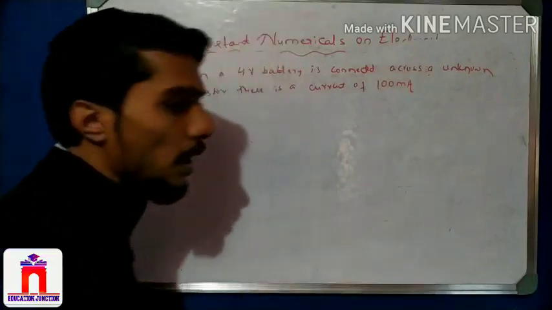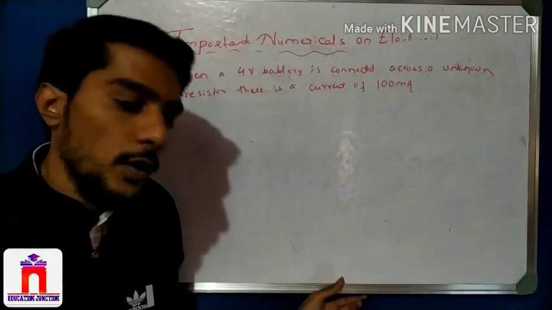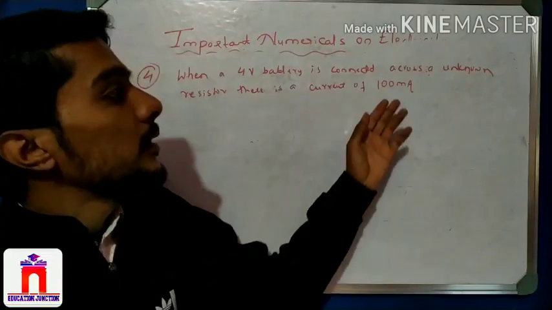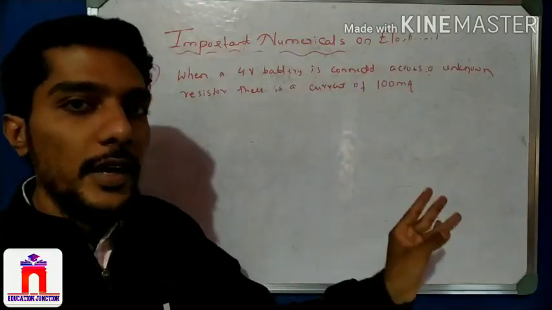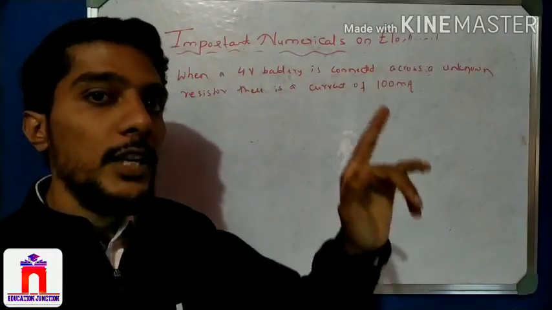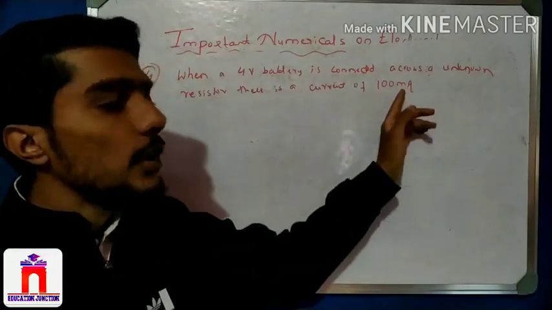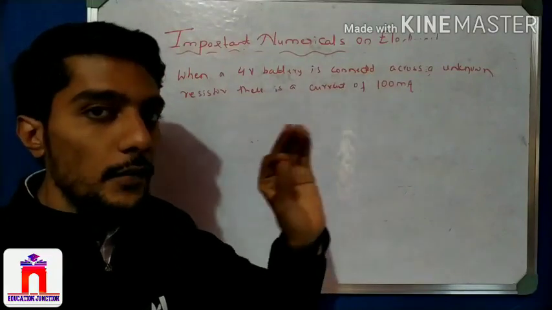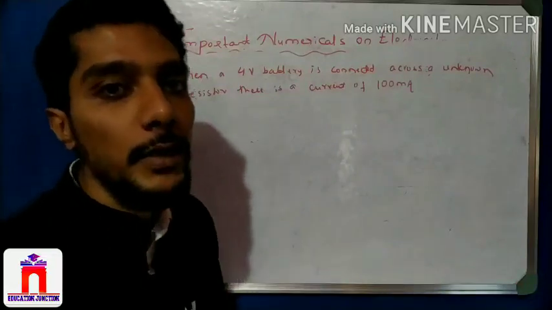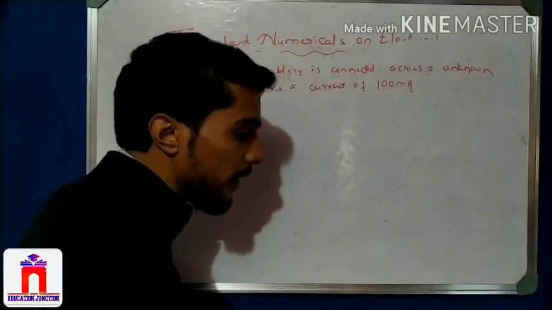If you watched my video number 1 on electricity, I explained that there are 3 types of current: one is ampere, one is milliampere, one is microampere. Micro means 10 to the power minus 6, milli means 10 to the power minus 3, and whenever they give milli or micro, we have to convert it into ampere. See, the conversion is there.